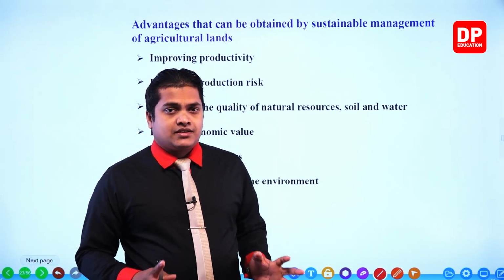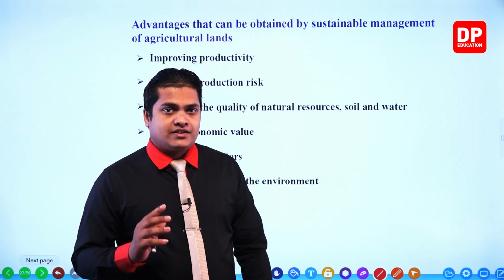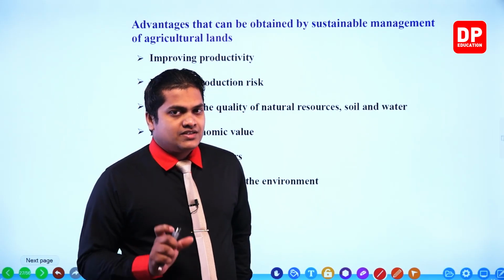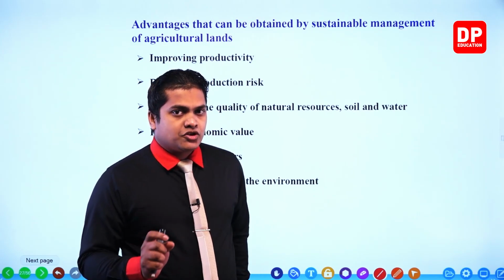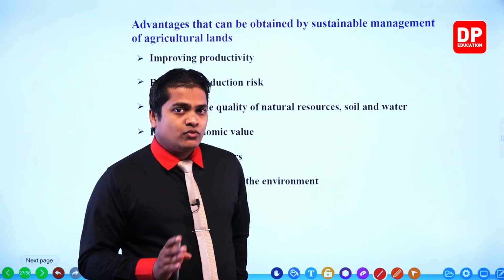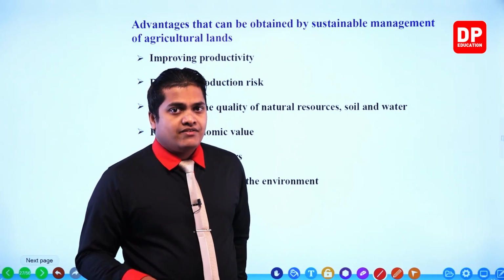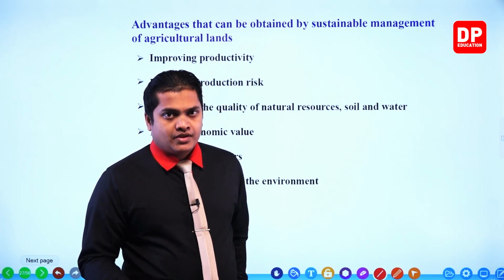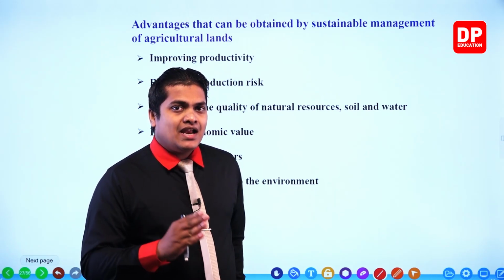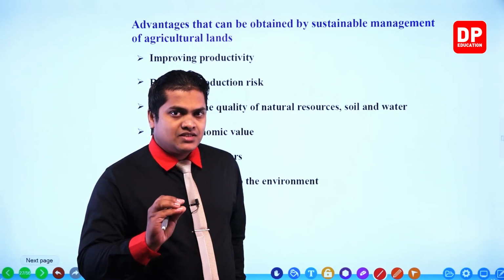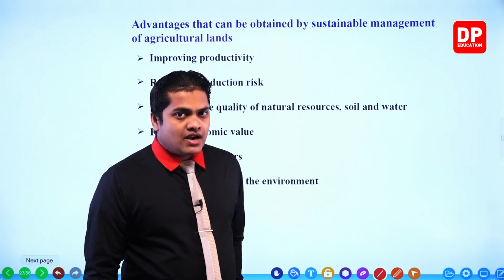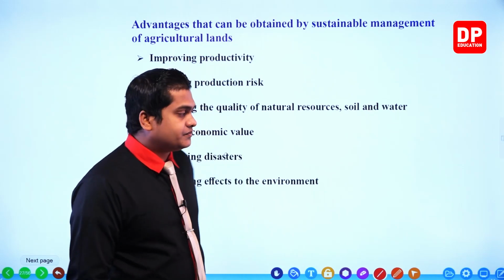Now let's take a certain paddy field or else a certain vegetable field. So there is a risk. What is that risk? That risk is, my dear children, sometimes different kinds of insects and other kinds of threats would come and the agricultural land will get destroyed. However, by proper land management, we can minimize these threats up to a certain level. So by that way, we can reduce the production risk.